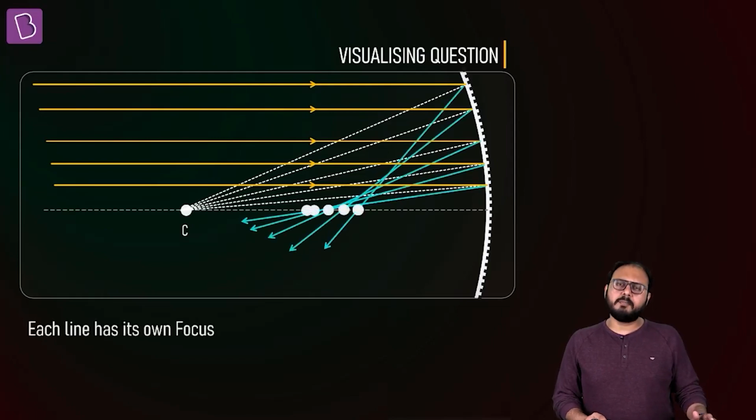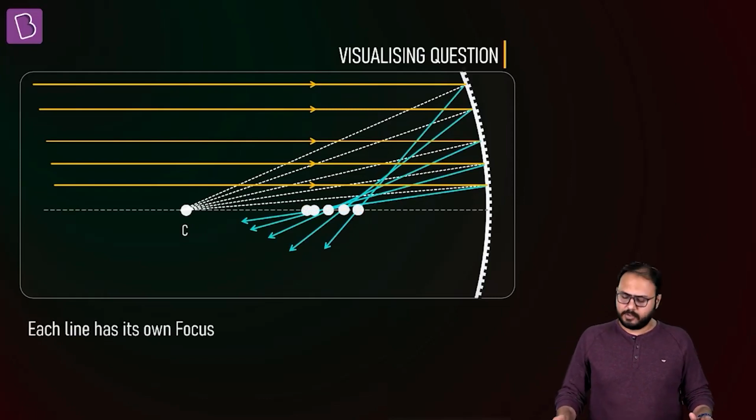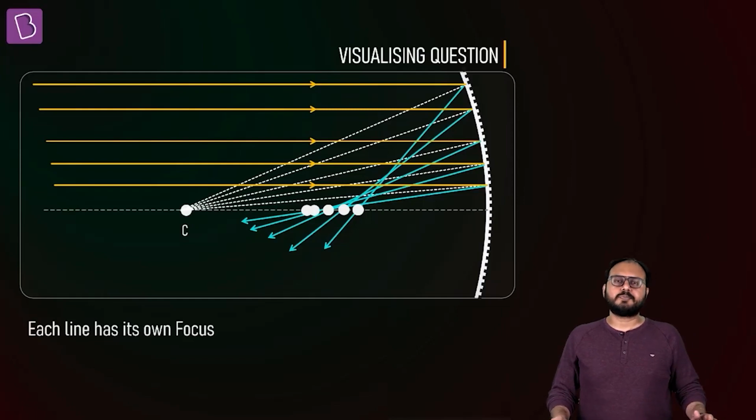Do you see all the blue lines passing through the same point? No, sir. There are many dots. Each dot is each focus for each line. In fact, read the line at the bottom of the screen. Each line has its own focus. Get it? So that means focus is not an exact concept.